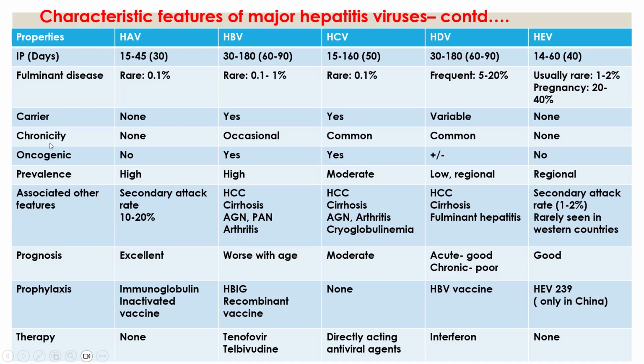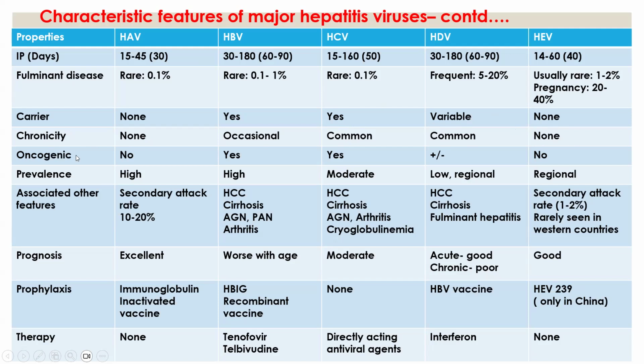And chronicity, which means prolonged infection. For chronicity, hepatitis A virus is none, and hepatitis B virus occasionally leads to chronicity, and hepatitis C virus is very common, and hepatitis D virus is common, and hepatitis E virus is none.